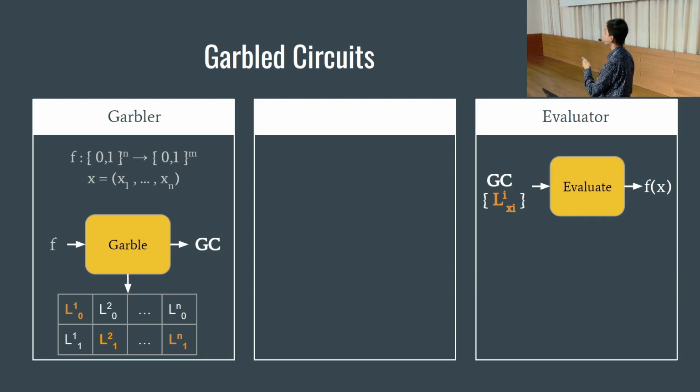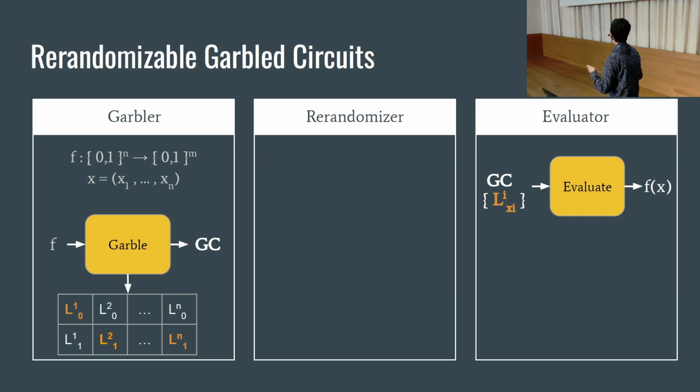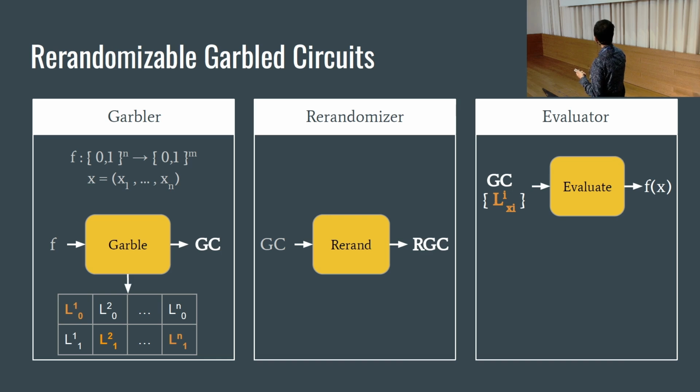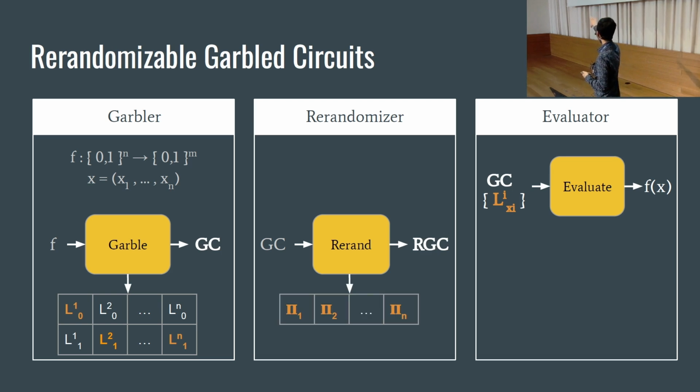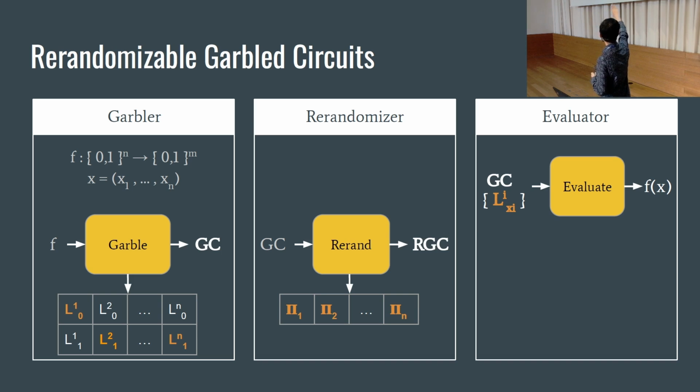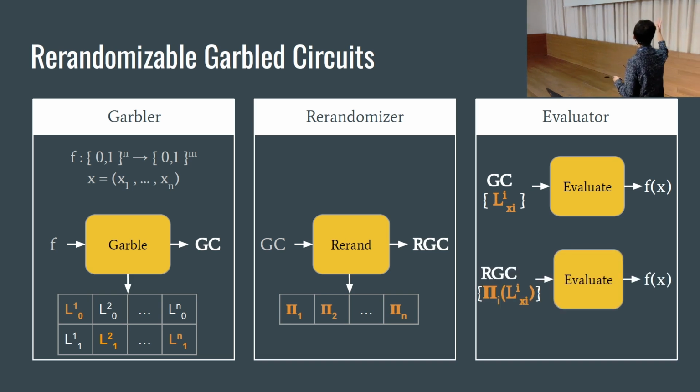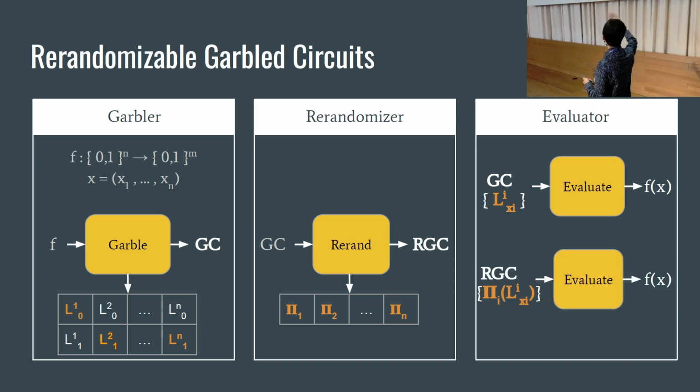And we do this by using re-randomizable garbling. This adds an extra role to the garbling process, and this role is that of the re-randomizer. The re-randomizer can take a garbled circuit, add extra randomness to it, and create a re-randomized garbled circuit. This still is a garbling of the same function f, and now it also outputs some extra information that can turn the labels of the old garbling into labels compatible with the new garbling. And then the evaluator, when it gets this new garbling and new labels, can only get the function output.